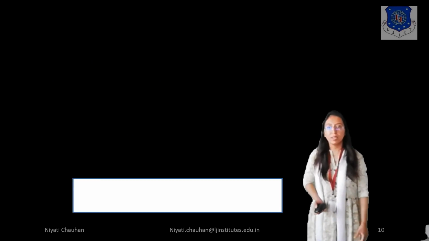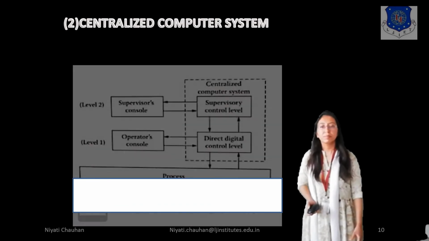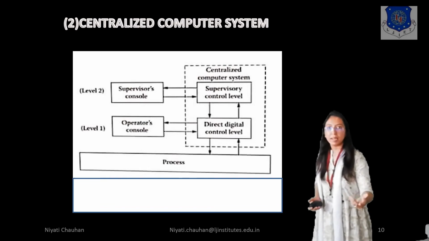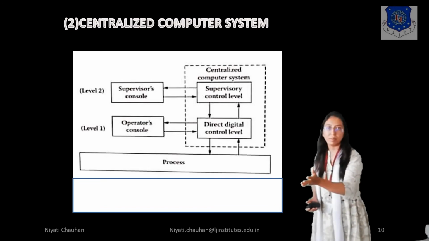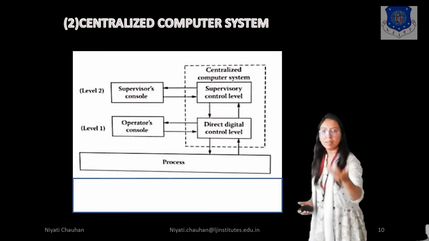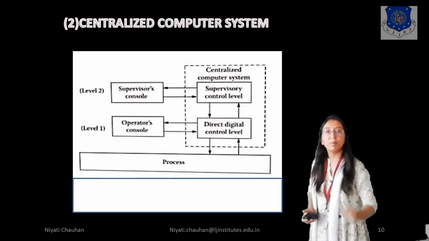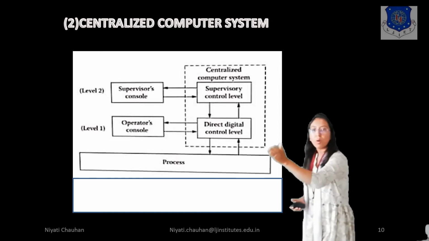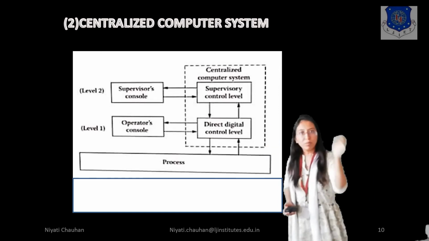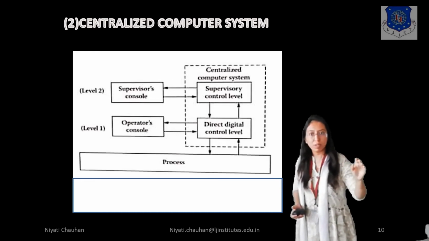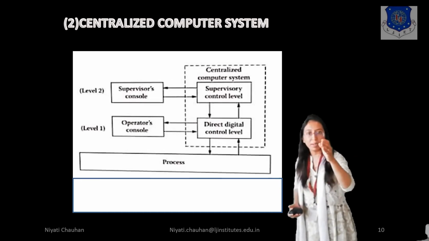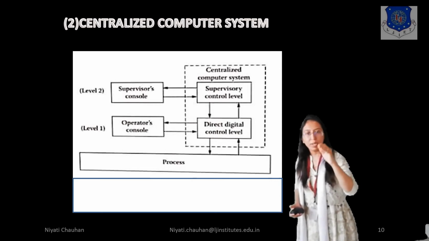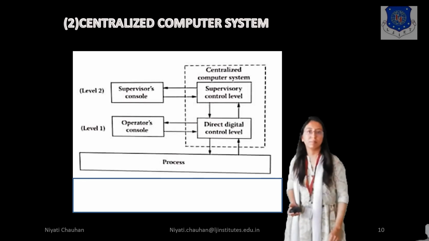So you can see in the block diagram, level 1A and level 1B are not included. The process signal is sent to the direct digital computer level, and the direct digital level sends it to the operator's console. If any error is found in this process, then the operator sends the data to the direct digital control level, and the direct digital level sends the data to the process.